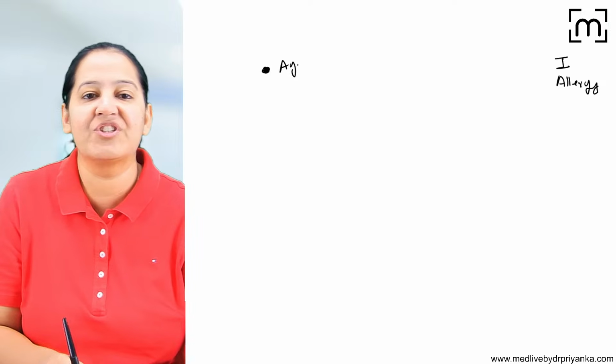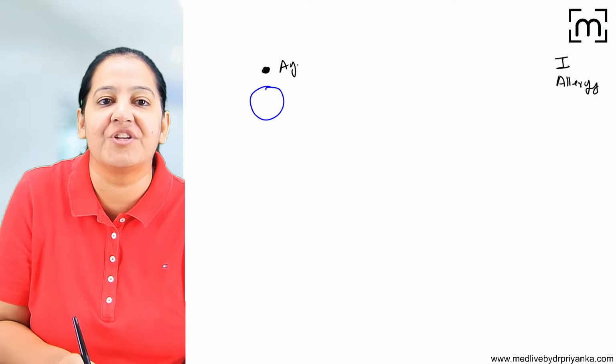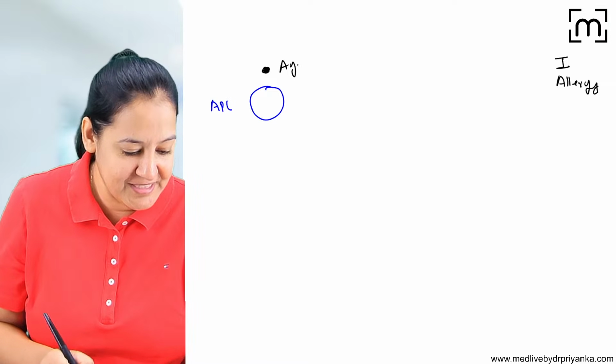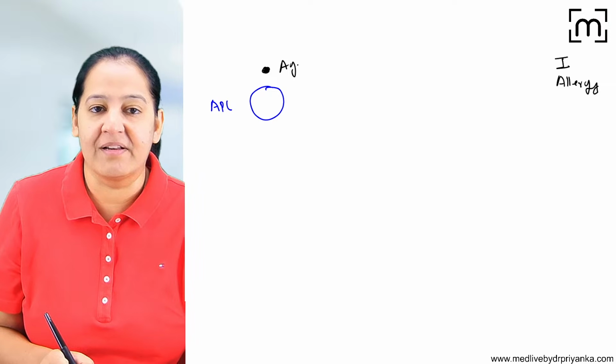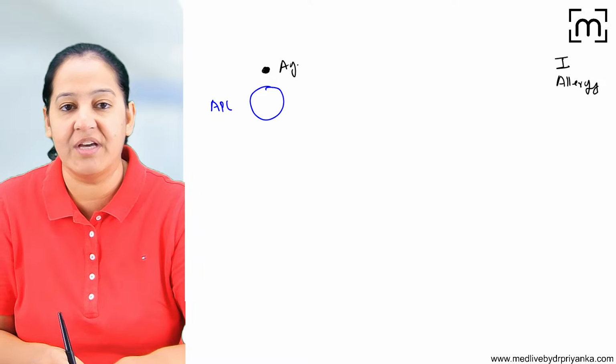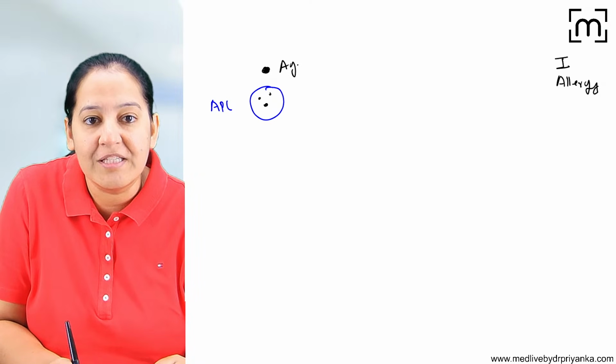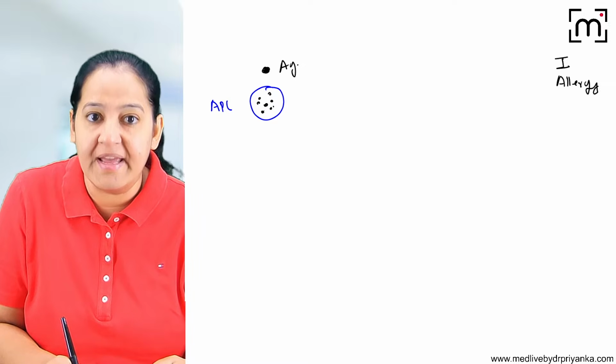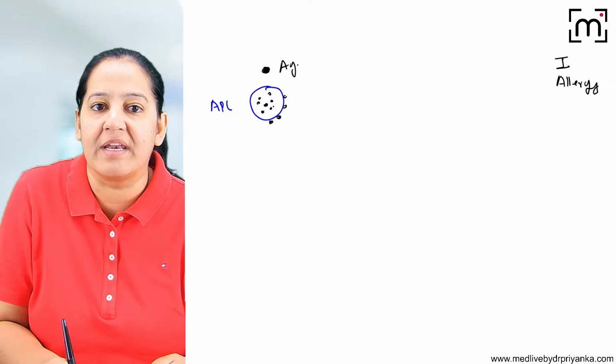So the first cell which comes in contact with the antigen is the antigen presenting cell, APC. APC will come. This APC will engulf the antigen. First of all, it will engulf the antigen. It will degrade the antigen into multiple pieces. And after degrading, it will present it on the surface to the next cell.